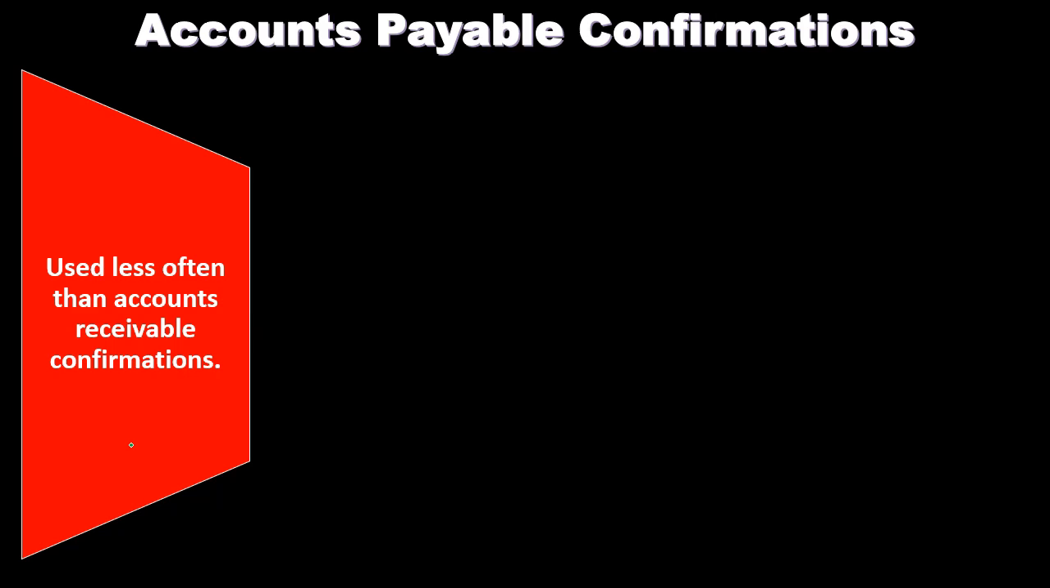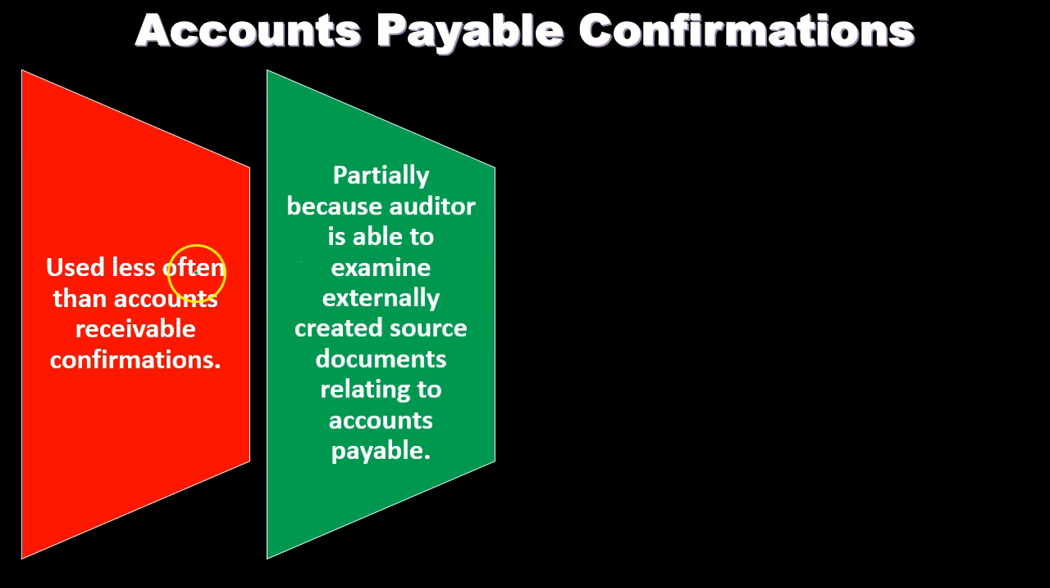And then accounts payable, we may do it, but it's a lesser degree of likelihood that we'll do confirmations, meaning we're going to send confirmations out basically to the vendors that the company owes money to. The company that we are auditing owes money to the vendors. So they're going to be used less often than accounts receivable confirmations, partially because the auditor is able to examine externally created source documents related to accounts payable.